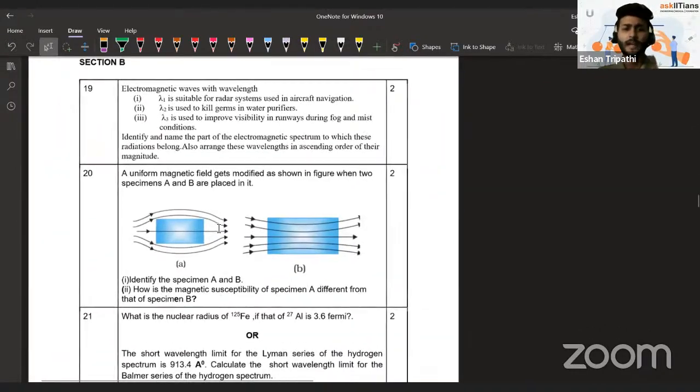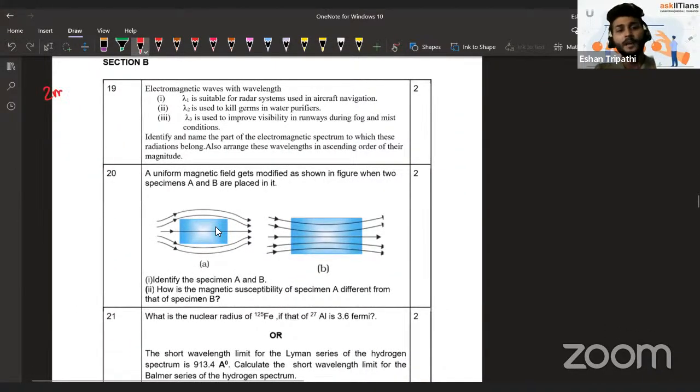Then let's take a quick look at the section B, where 2 marks of questions have been asked. You need to write the answers, not very long answers. Mostly you have to write the answers only. A little bit of explanation wherever you need to, if there's a principle used, you can mention the principle. If there is some small logic, you can mention the logic.